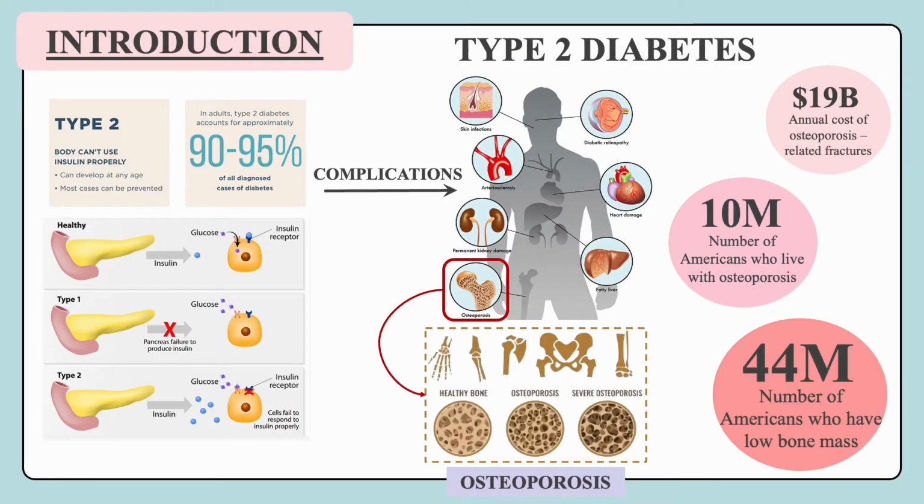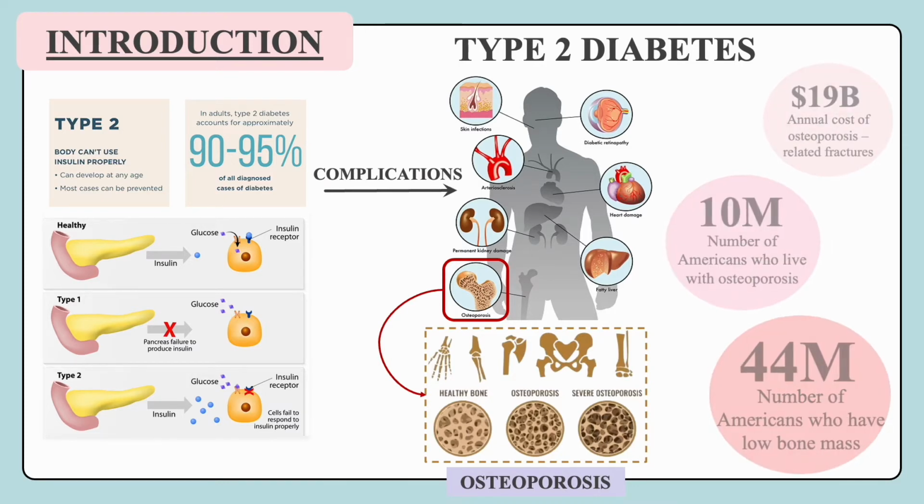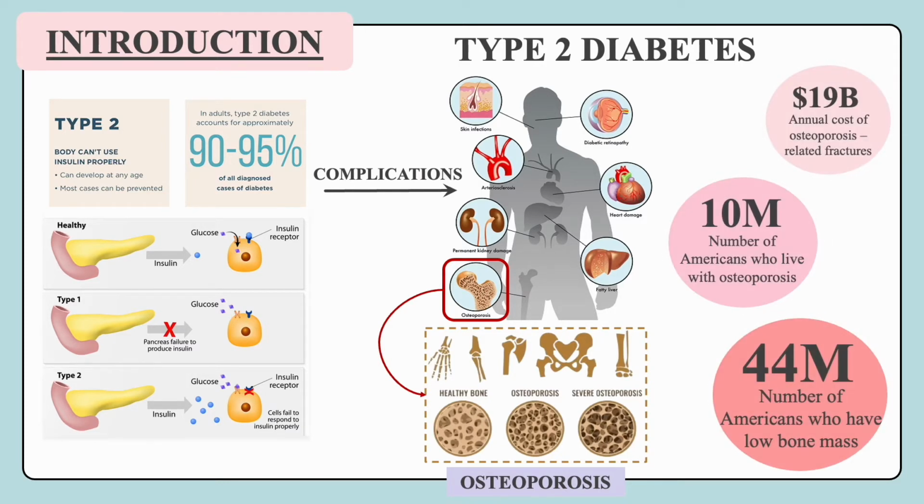Type 2 diabetes is a common metabolic disorder that affects millions of people in the world. It accounts for about 95% of all diagnosed cases of diabetes, which is associated with long-term damage to organs, their dysfunction, and subsequent failures. According to new findings, Type 2 diabetes appears to have a deleterious effect on the skeletal system, producing bone quality degeneration, loss of bone strength, and increased fracture risk, known as osteoporosis. And this complication brings loads of negative effects to human life.